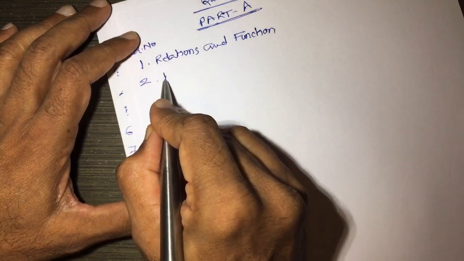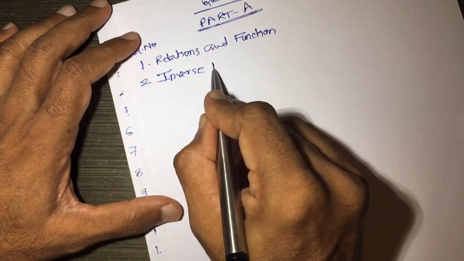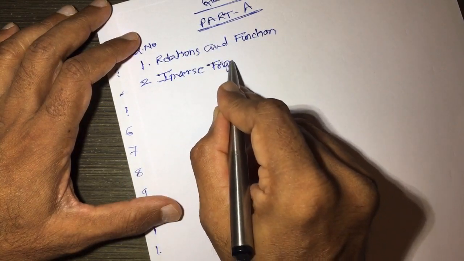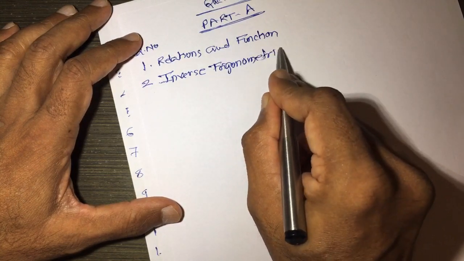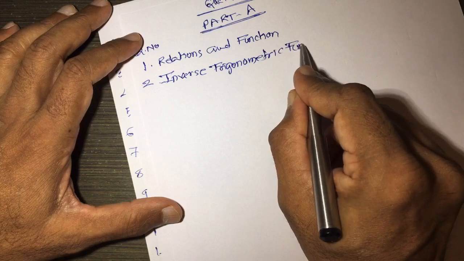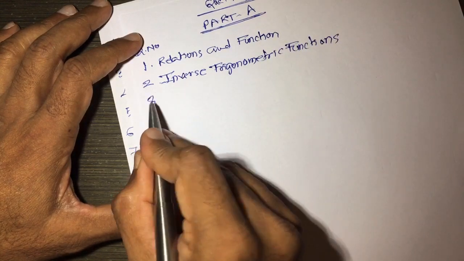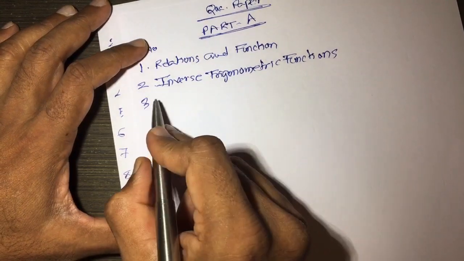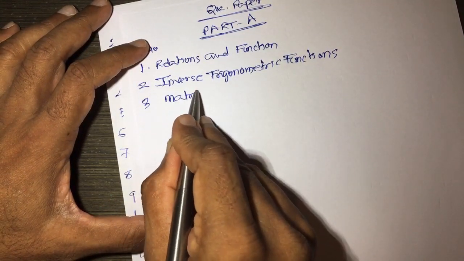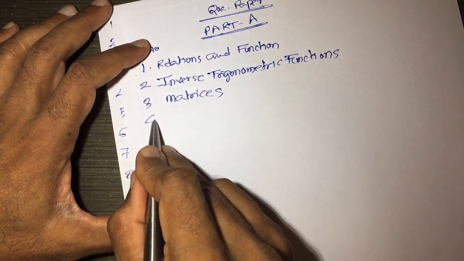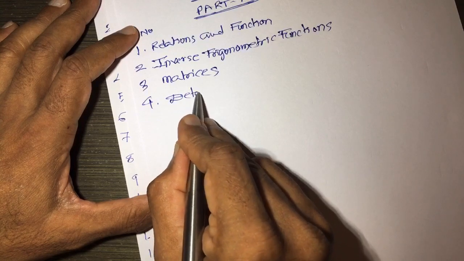Second is on inverse trigonometric functions. Second question is on the chapter inverse trigonometric functions. Number 3, third question will be on the chapter matrices. Fourth question is on determinants.